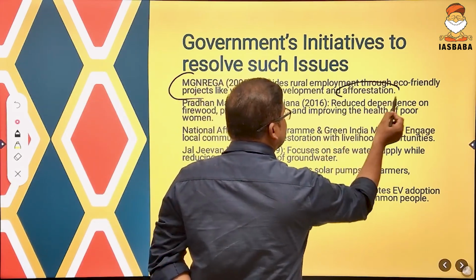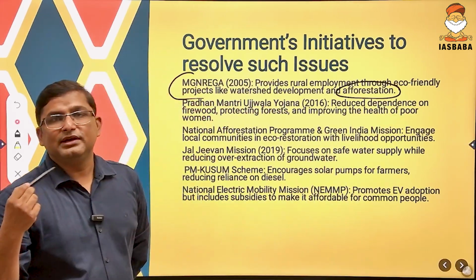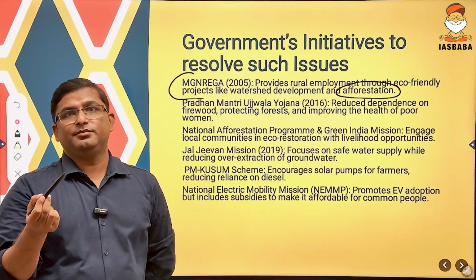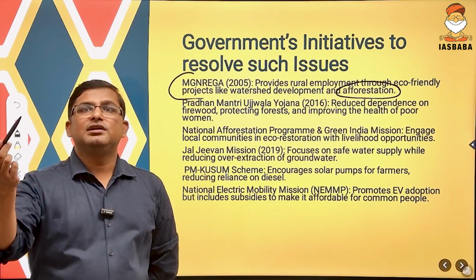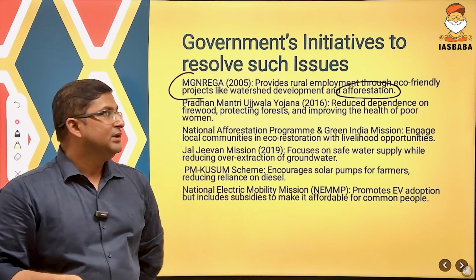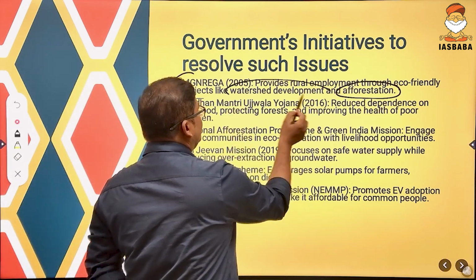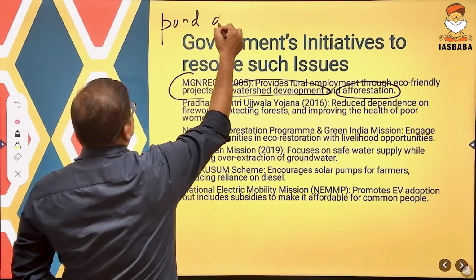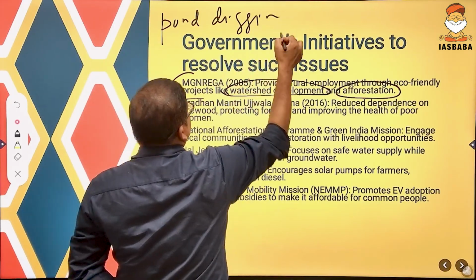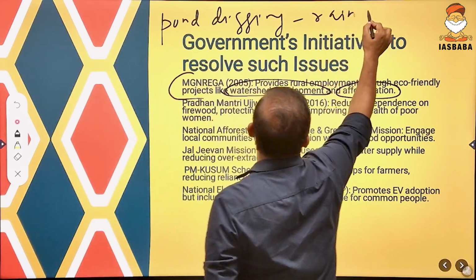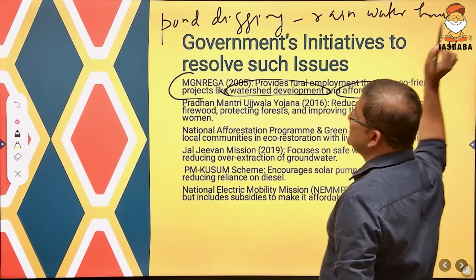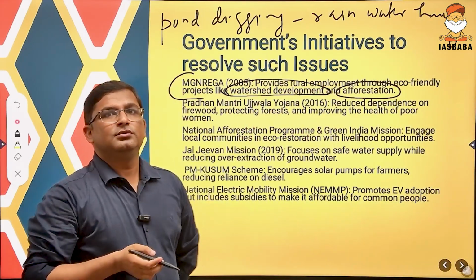If people become unemployed due to any government drive for sustainable development, they can also work under MGNREGA for afforestation, for watershed development, for pond digging, for rainwater harvesting. That is also a job. It is environment friendly as well as creating jobs.